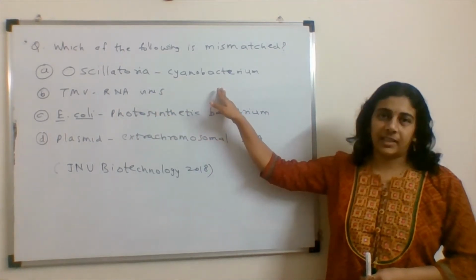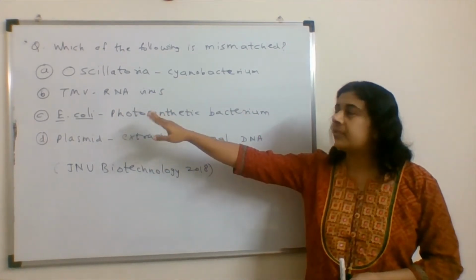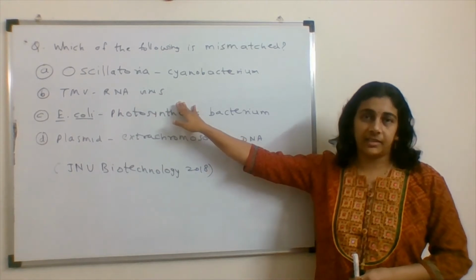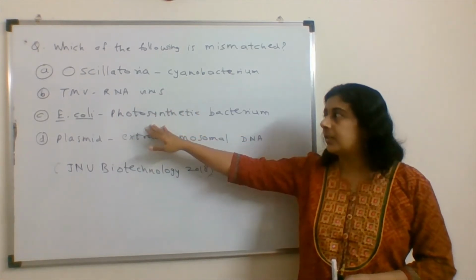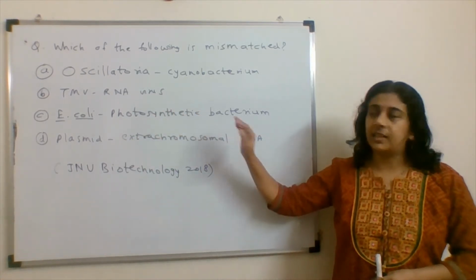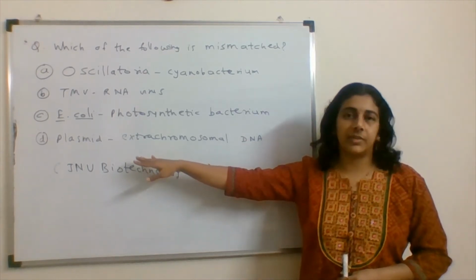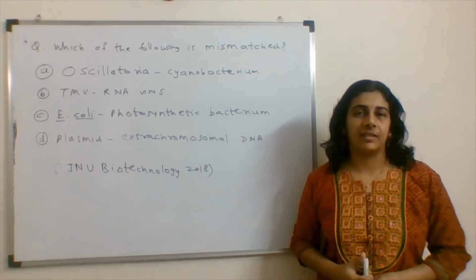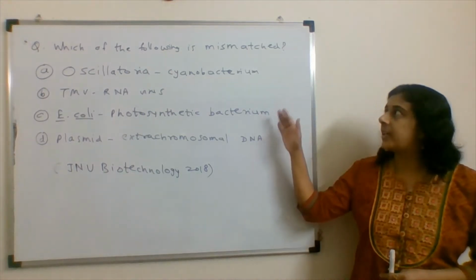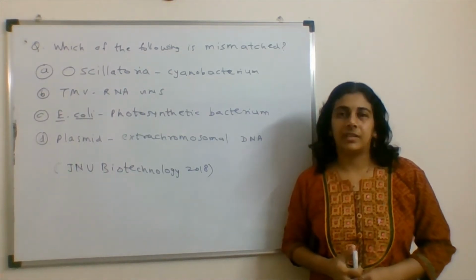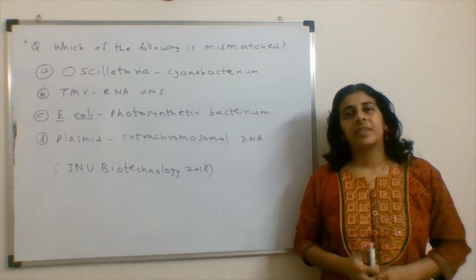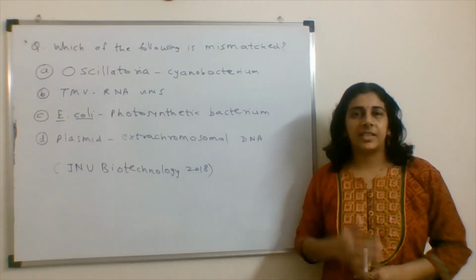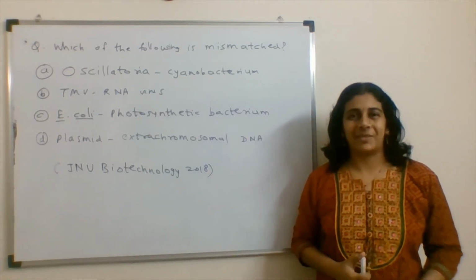Oscillatoria, Cyanobacteria; TMV virus, whether it is a RNA virus; then E. coli is a photosynthetic bacterium; and the last one is a plasmid as an extra chromosomal DNA. So we have to find the mismatch out of these. Let's have a look at each and every option to find the mismatch.